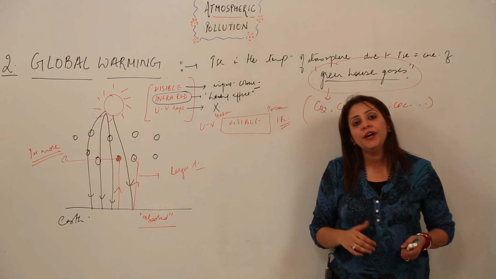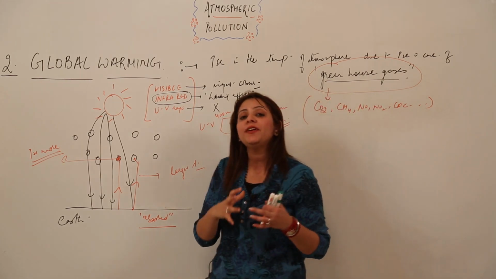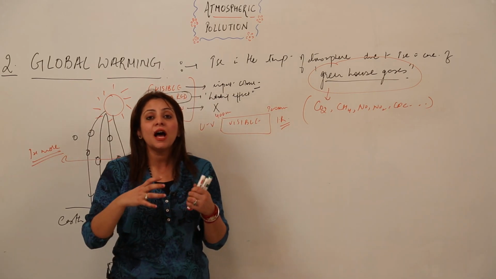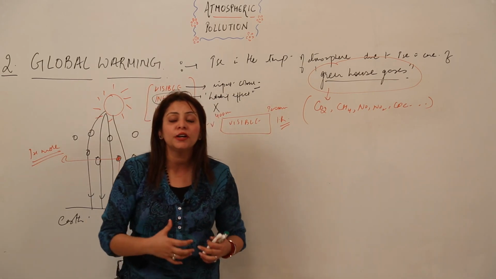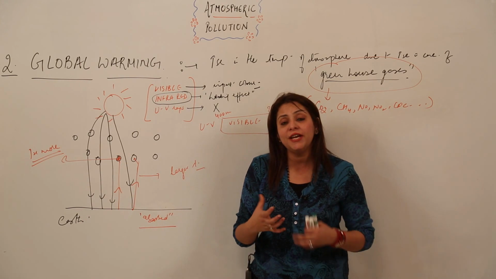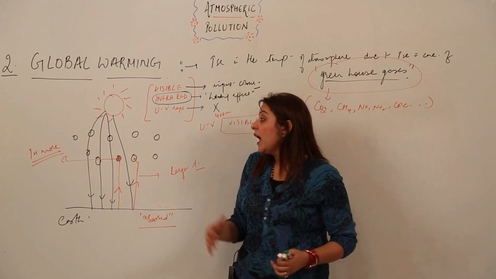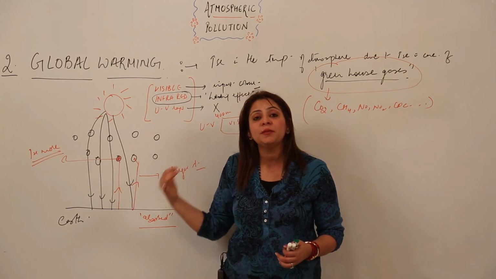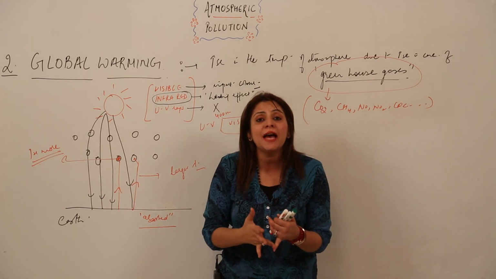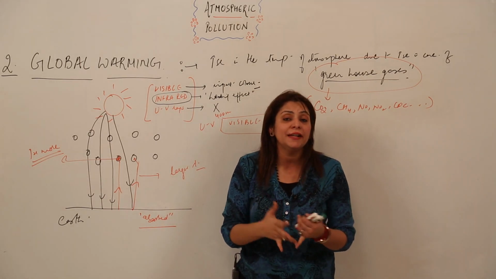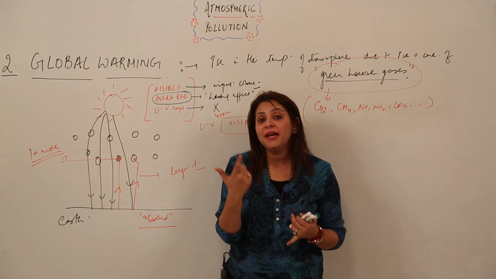Now coming to the point of what kind of adverse effect it has, how it is affecting the atmosphere, or what undesirable change it is producing. As they increase the temperature, that will lead to the melting of ice caps, and that can lead to floods and erosion, right? So this is the main adverse effect.